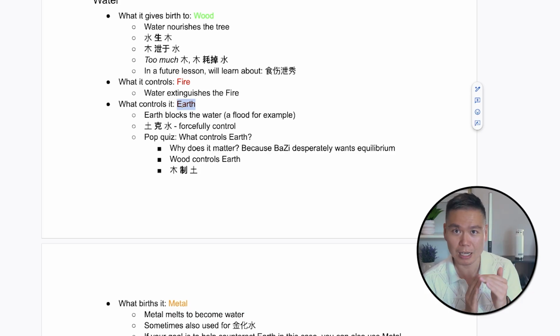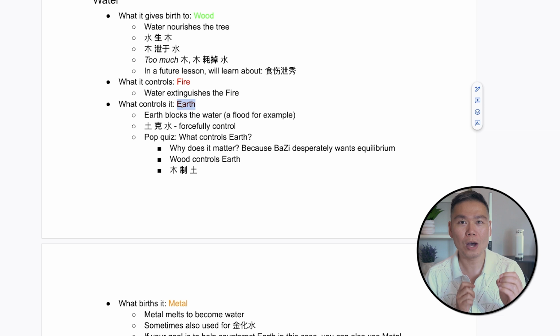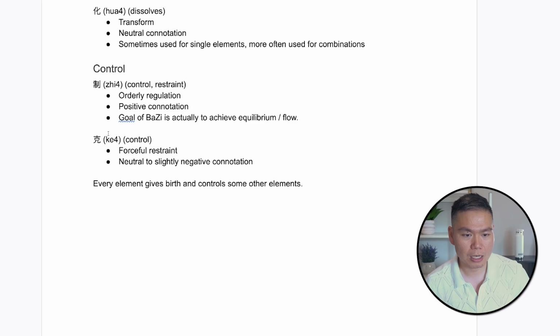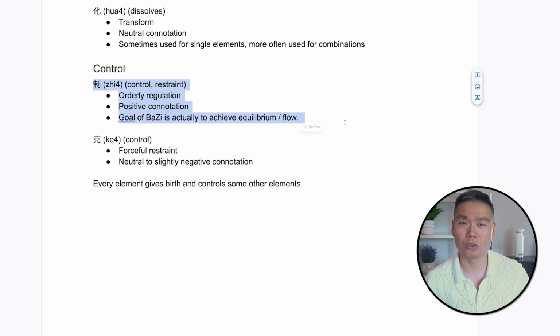That's how you keep the balance. Or I can absorb the thing that controls me. Let's find out what both of those things are. The thing that controls earth is wood. So that's why we say 木制土. Wood controls earth. And the reason I'm using the word 制 is because it restores order.